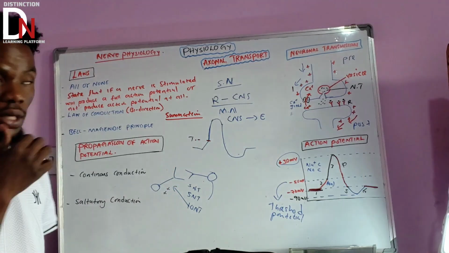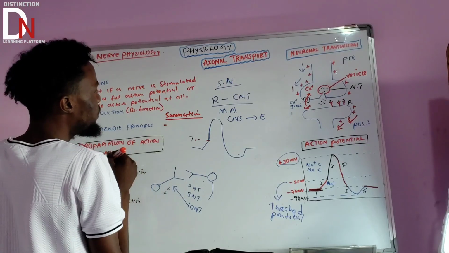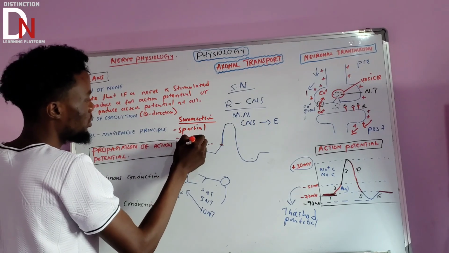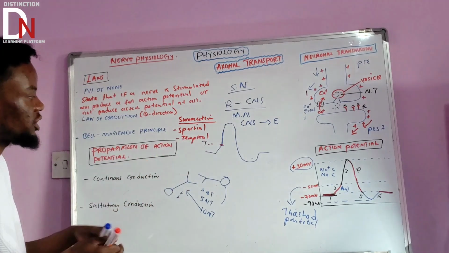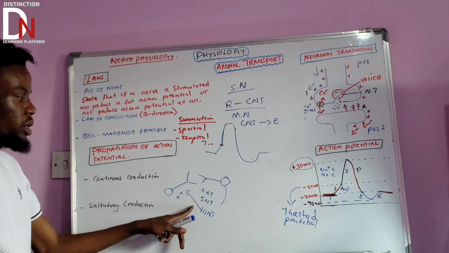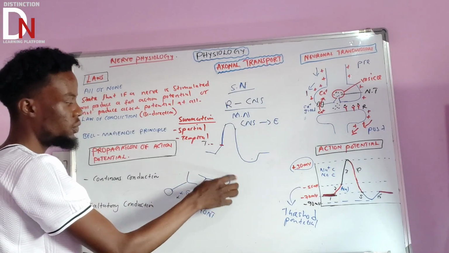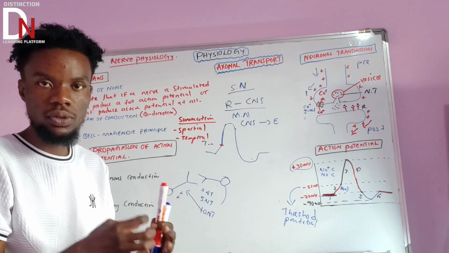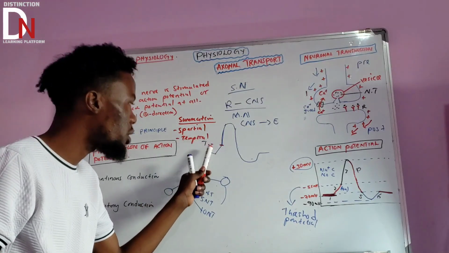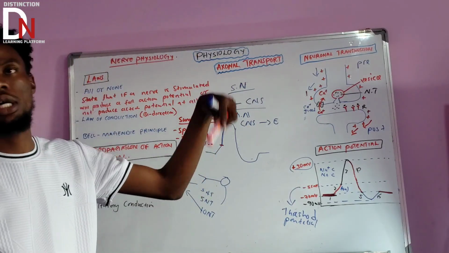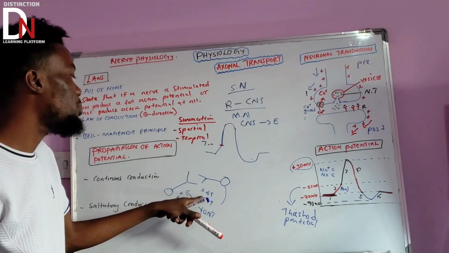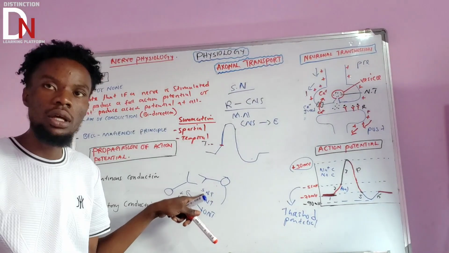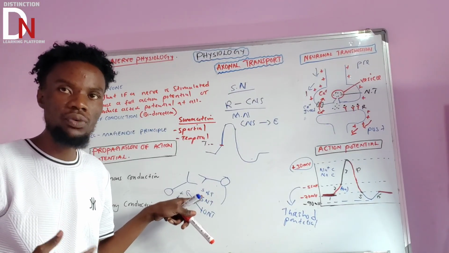But there are two types of law of summation: the spatial type of summation and the temporal type of summation. If we talk about the temporal one, we're talking about the example that I gave. The same neuron is trying to produce a lot of neurotransmitters so that they can sum up and reach the threshold potential, so that you can have the full action potential. Temporal means that a single neuron is producing neurotransmitters that add up to produce the full action potential.